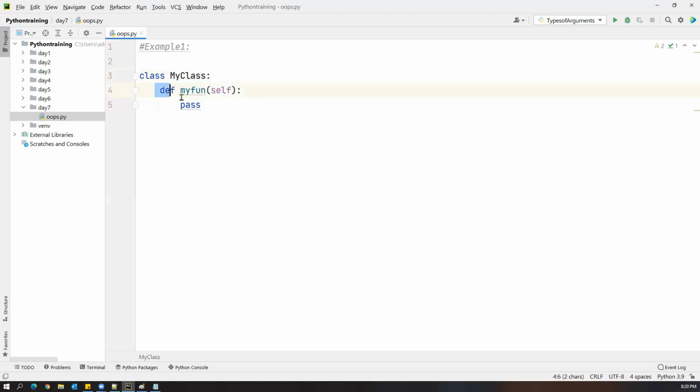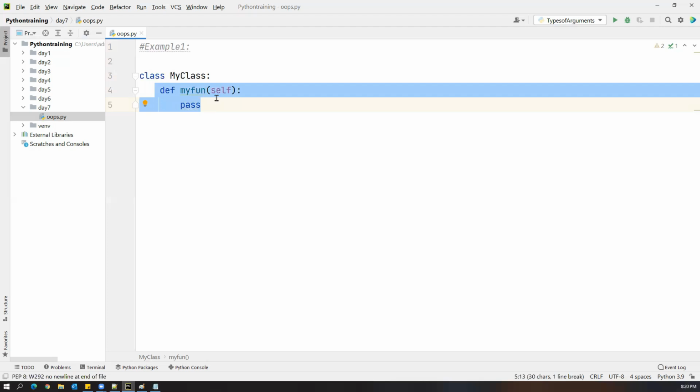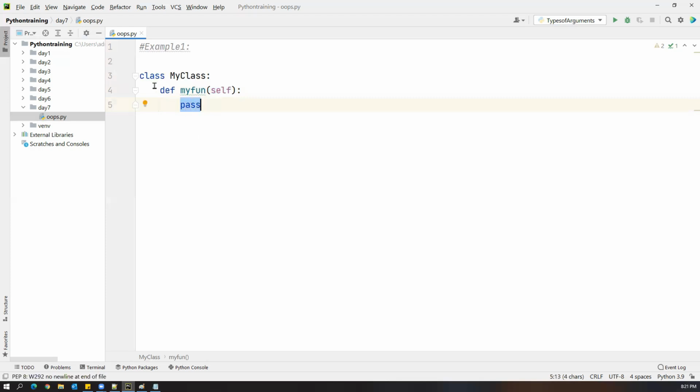So whenever you create a function inside the class, it should have the self keyword by default. And what does pass mean? I'm not trying to implement this function. This is an empty function. So that's the reason I can simply say pass. Pass is nothing but none.